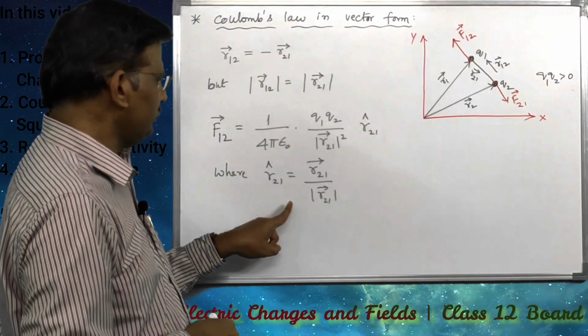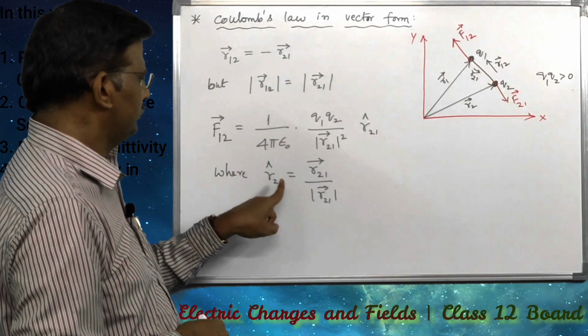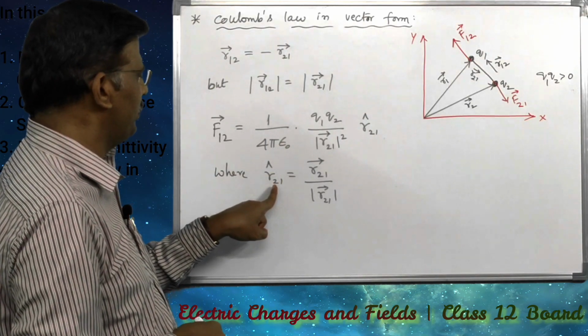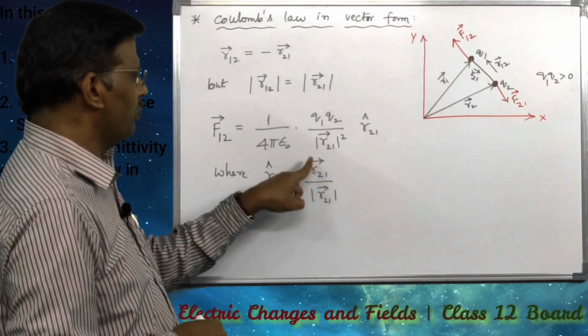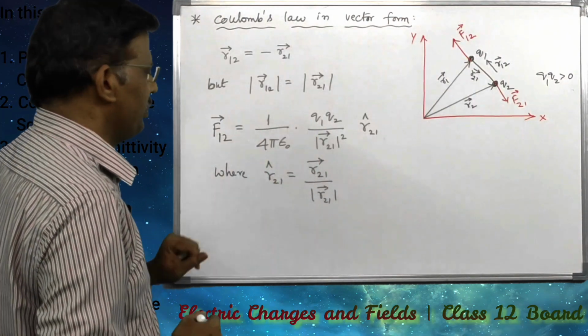This is the unit vector in the direction of R21 bar. This is the vector notation.